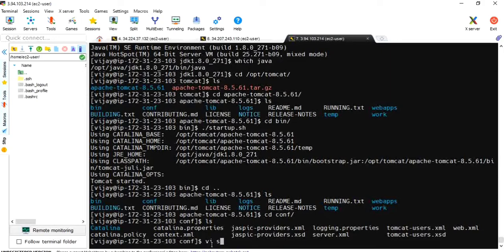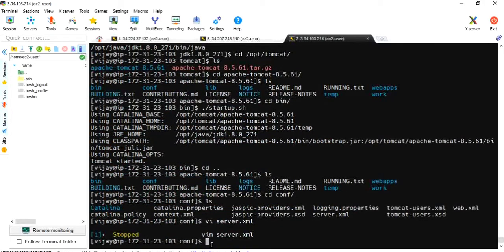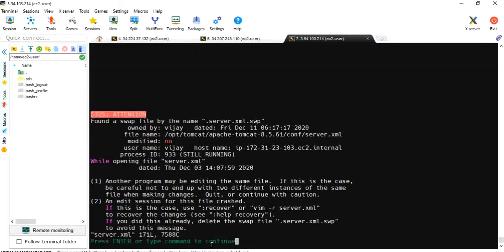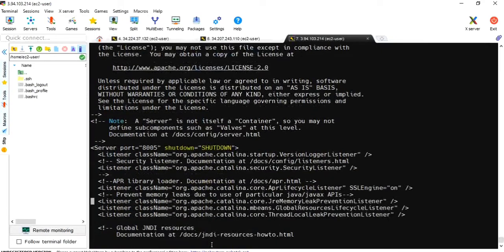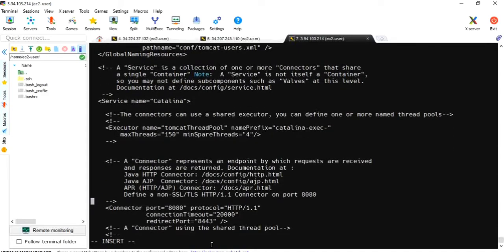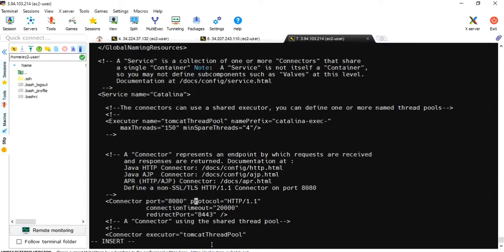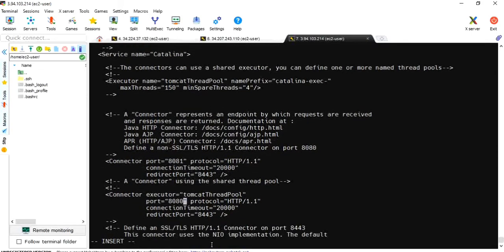sudo vi server.xml. Here in the connector port section, change the port. Let me change it to 8081. Escape, shift colon, wq.